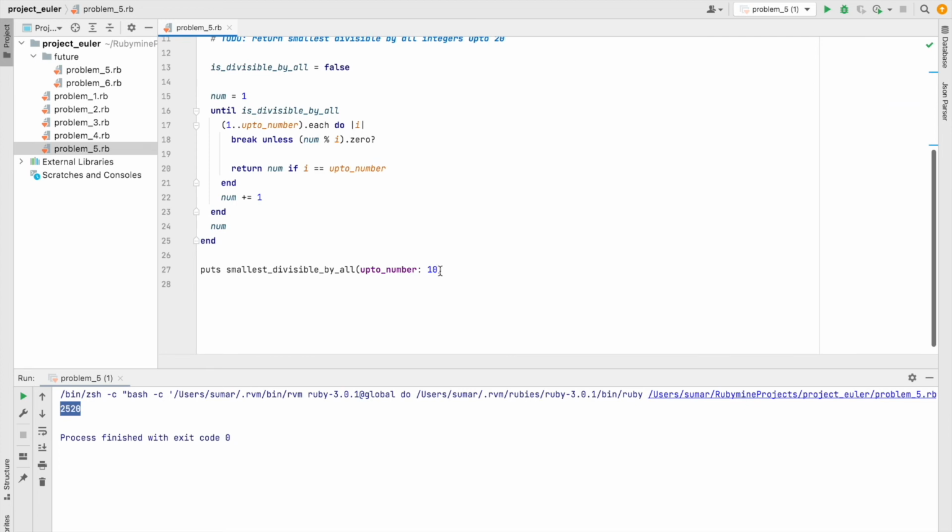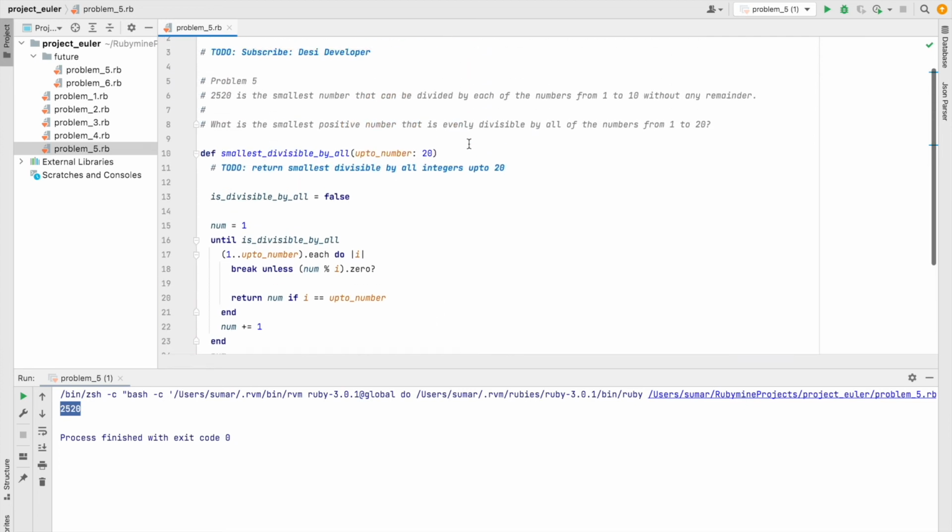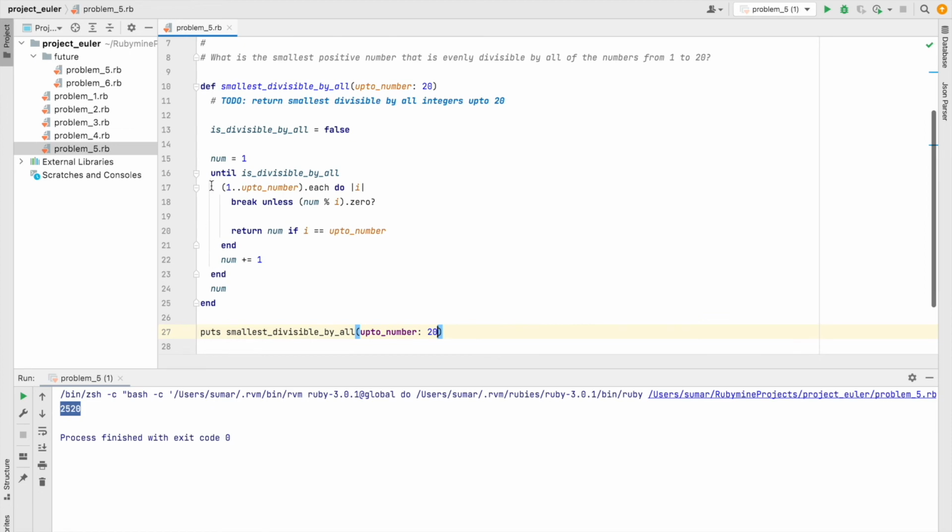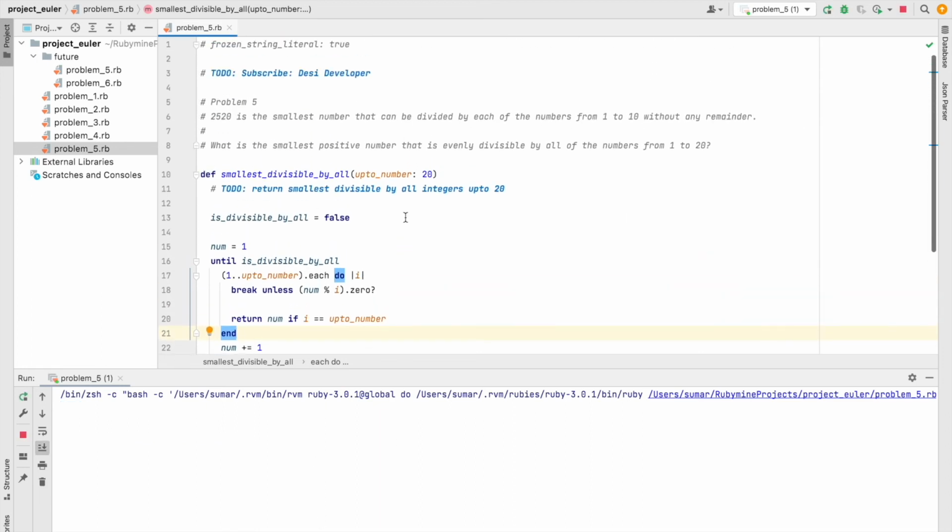And if we try this with 20, this will take some time, as we are starting from 1 and adding 1 each time, and in each iteration we are checking numbers from 1 to 20. So let's run this again. Yeah, it is taking some time.